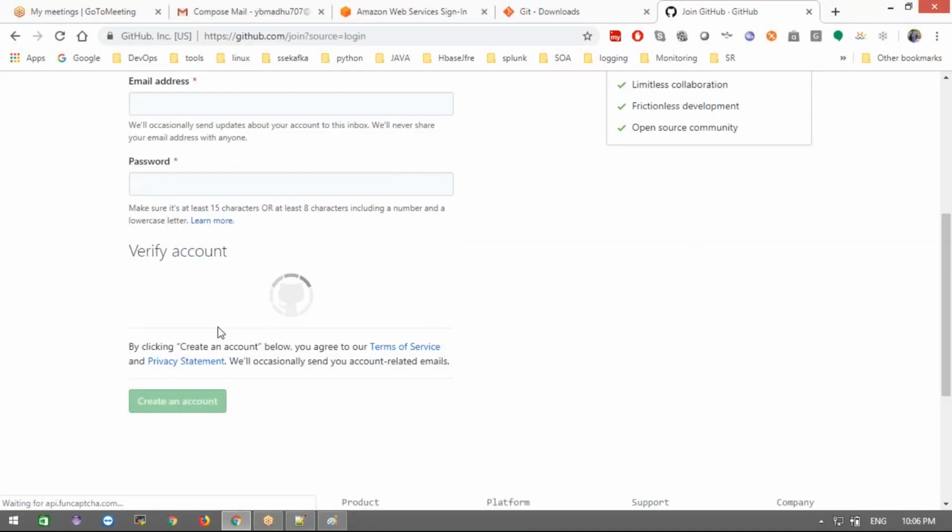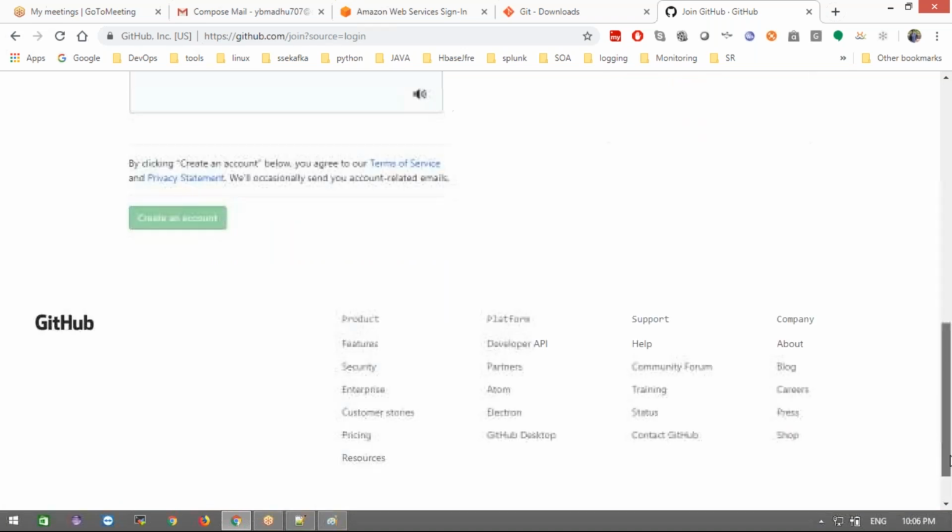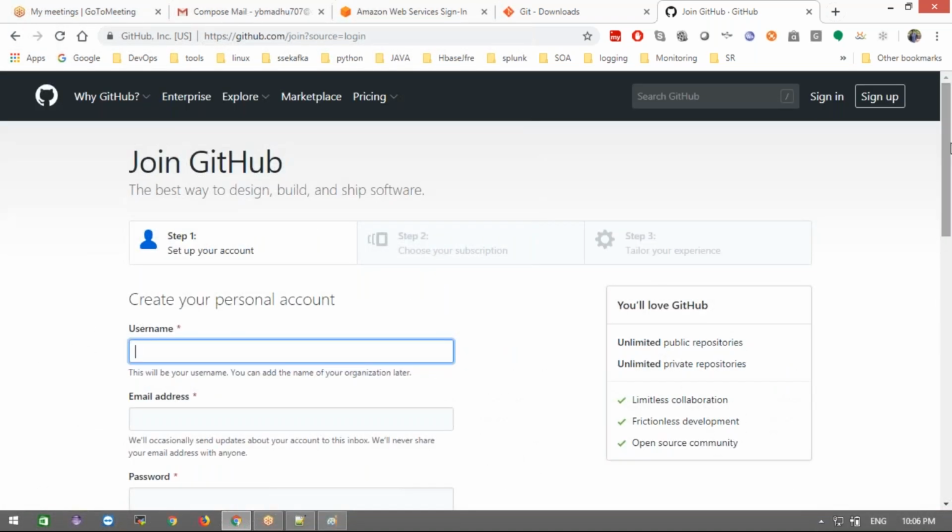Once you are entering that, a diagram will come here. You need to verify; some puzzles will come. Once you are creating the account, it will send an email notification. Whatever email ID you are providing, they will send one mail with a link. You need to click on that link. Then only we are able to proceed.